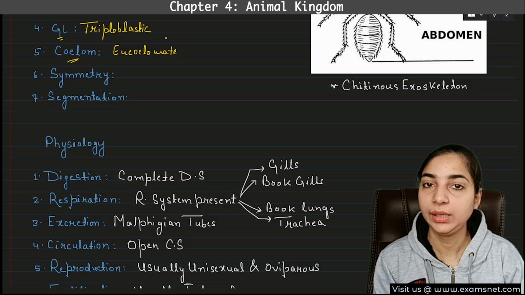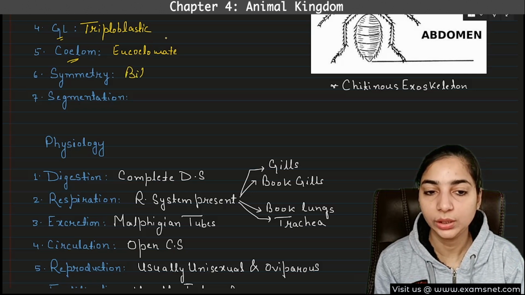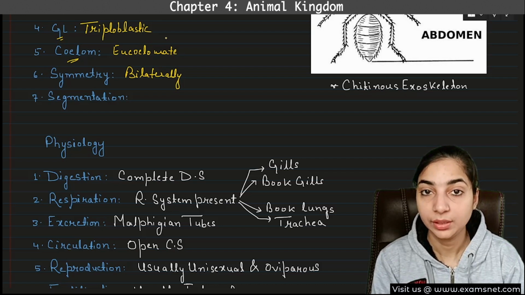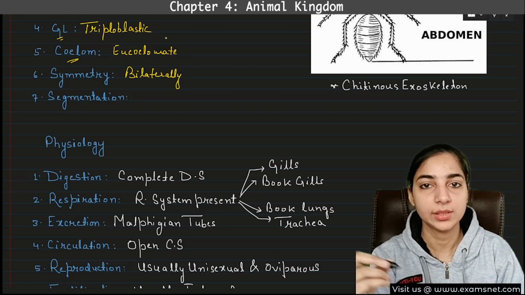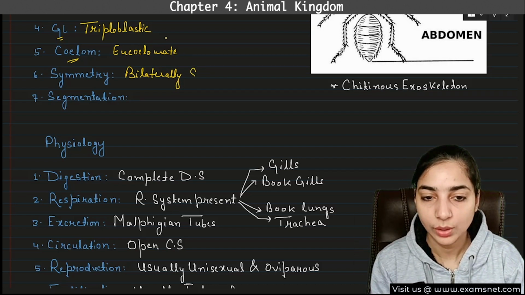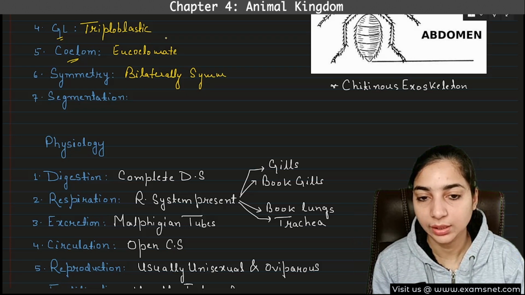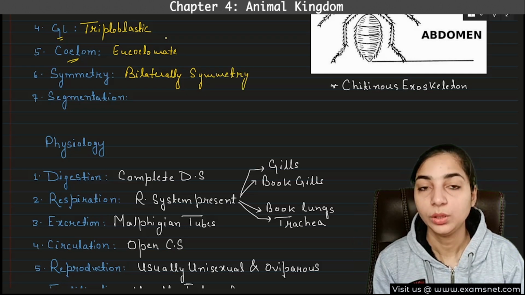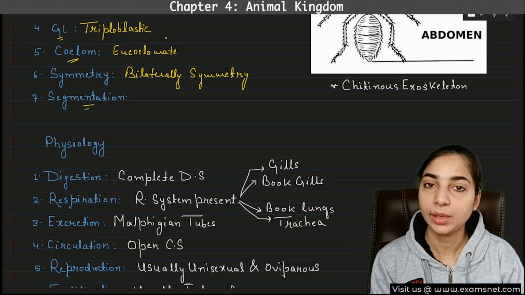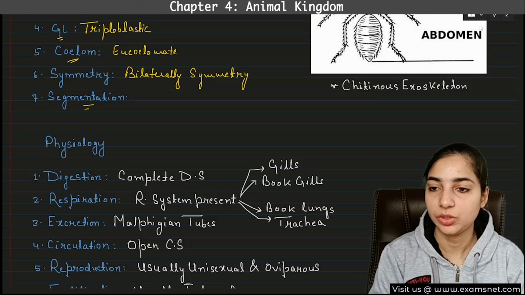What about symmetry? Again, bilaterally symmetrical. All the advanced ones are bilaterally symmetrical, except the adult echinoderms, which are radially symmetrical. Okay, so I am repeating this again and again because I want you to remember this. What about segmentation? So here also segmentation is present.